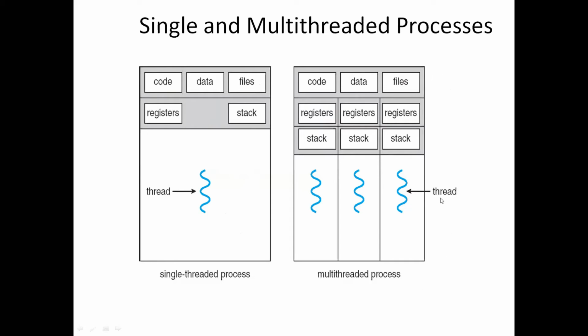The advantage of a multi-threaded process is that it can perform more than one task at a time, because it has multiple threads in it. Each thread will perform a single task. And here you can observe one more thing: each thread is associated with its own register and stack. This thread has its own register and stack, and this one also has its own register and stack.